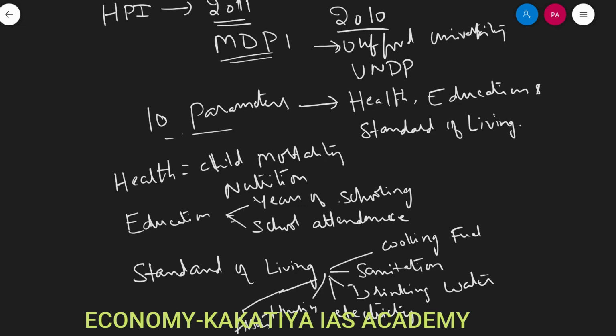So these are the parameters which are used within the standard of living. So 2, 2, 6, that makes 10 parameters used in measurement of poverty. Poverty is measured in terms of deprivations on these three broad indicators.